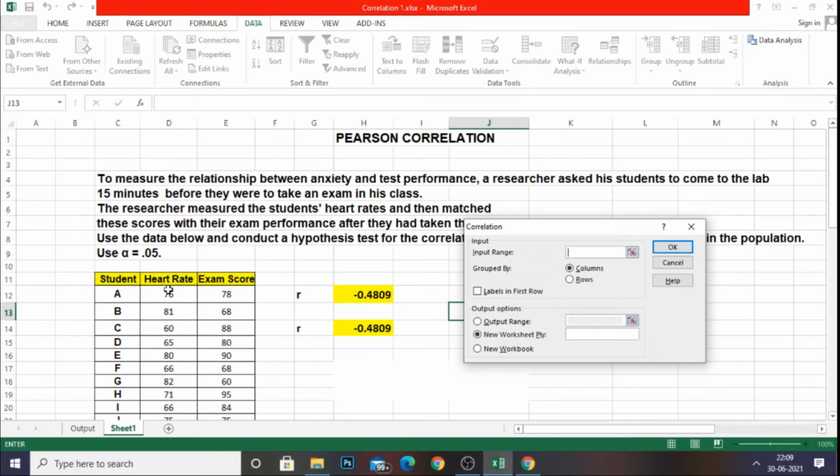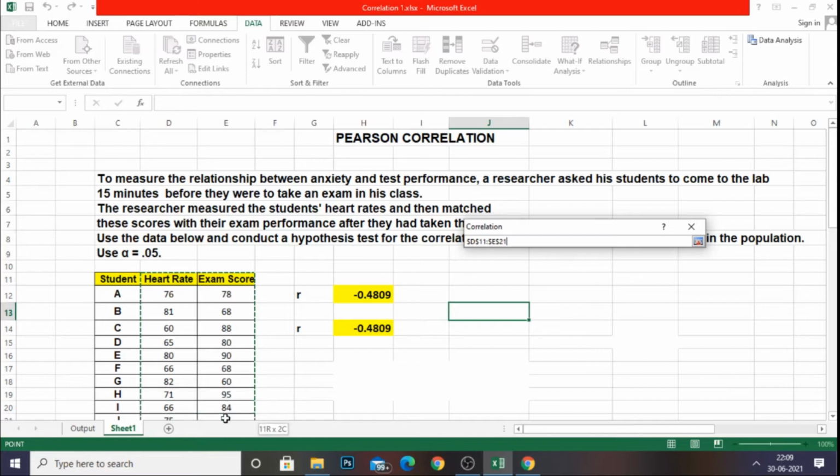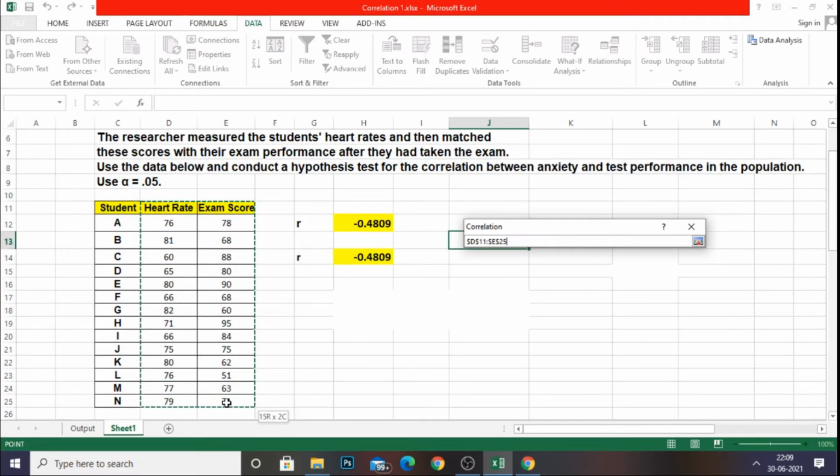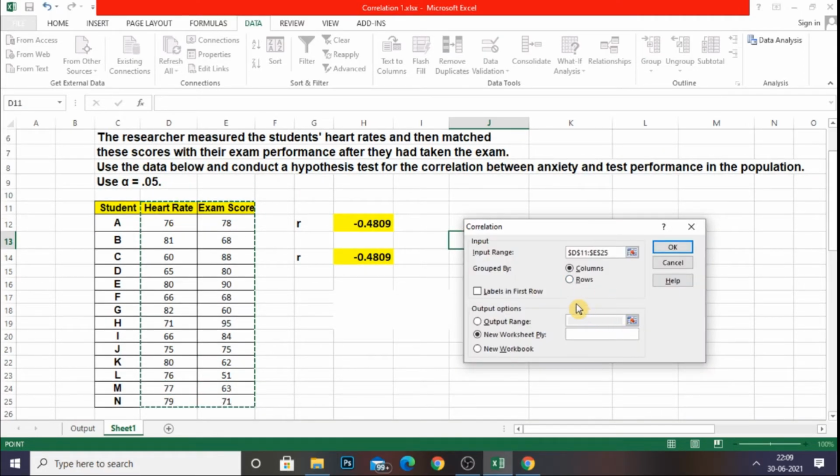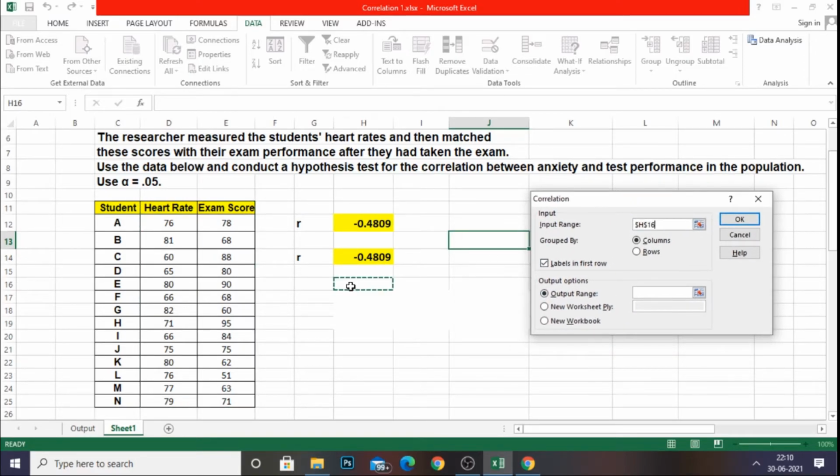It's asking for the input range. I am selecting the heart rate as well as the exam score. Since it is grouped by column, yes, it's column, and since I have included heart rate and exam score labels, I am clicking labels in first row, and I need the output range in this particular cell.